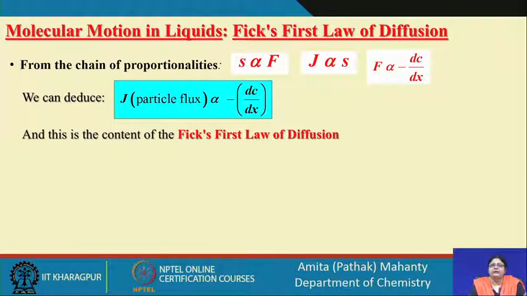So, the chain of proportionalities which we have generated, see, these equations have not been developed only in this lecture. We developed the speed of the particles being proportional to F when we were discussing particles moving under an electric field.